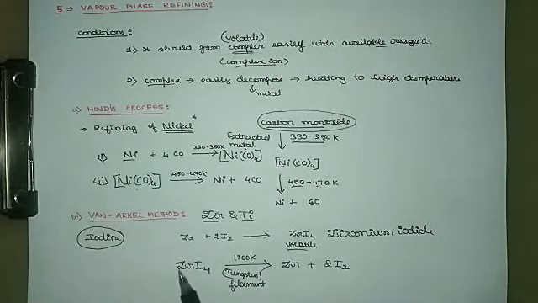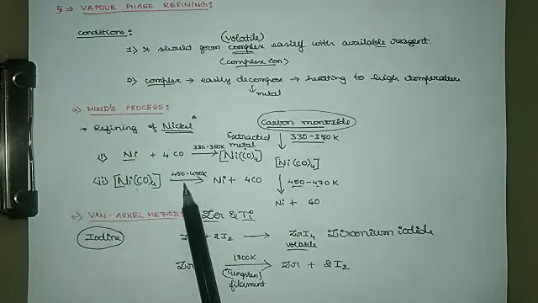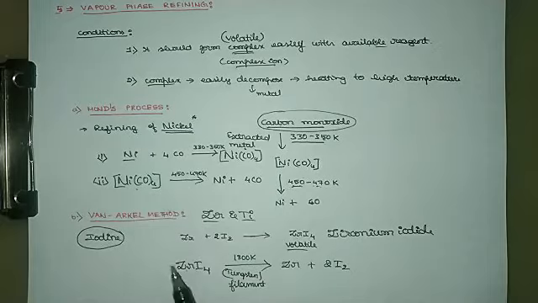And from the vapor phase, if you collect that and increase the temperature, that complex undergoes decomposition to give the metal back. Thereby, impurities are removed from the extracted metal.